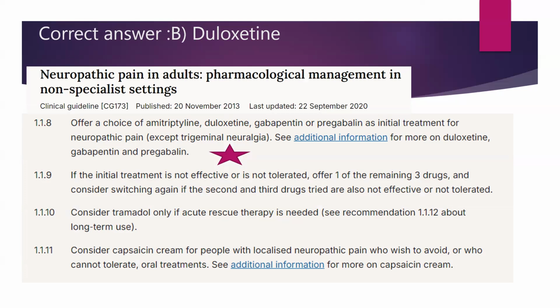If the initial treatment is not effective or is not tolerated, offer one of the remaining 3 drugs and consider switching again if the second and the third drugs tried are also not effective or not tolerated. So very simple, the choices are between amitriptyline, duloxetine, gabapentin or pregabalin. All are first line. Next, consider tramadol only if acute rescue therapy is needed. Last but not the least, consider capsaicin cream for people with localized neuropathic pain only who wish to avoid or who cannot tolerate oral treatments. So the correct answer here, which is the first line drug, is duloxetine.